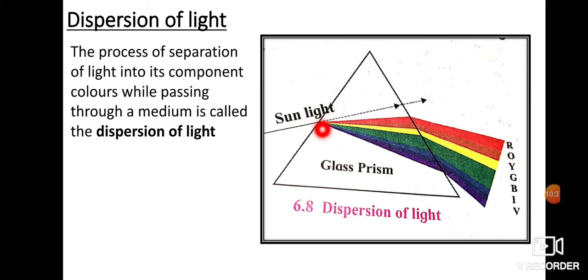That is why you can see over here the angle of refraction for red is least and the angle of refraction for violet is maximum. That is why the violet rays bend maximum and the bending of red light is the least, and in between you have those different colors. This is possible only when the white light enters a particular medium.